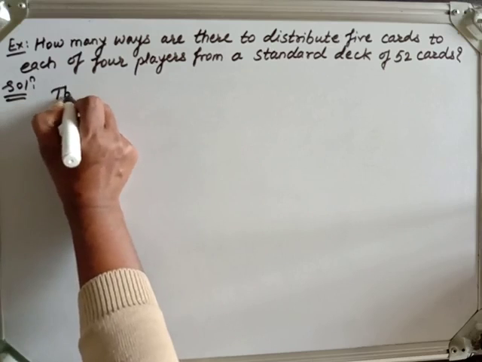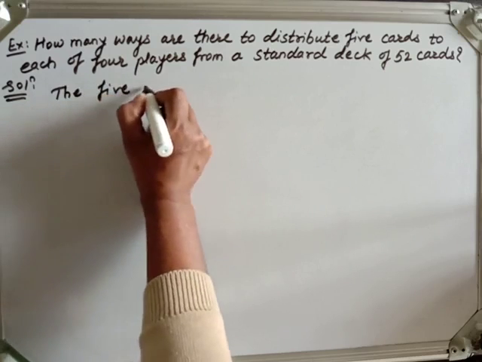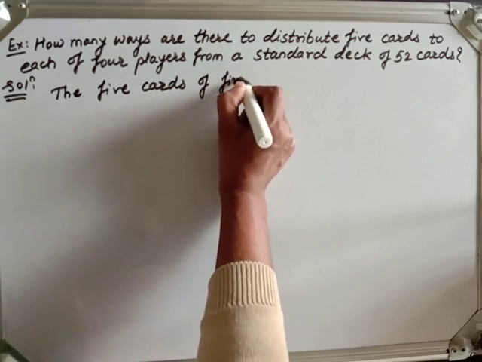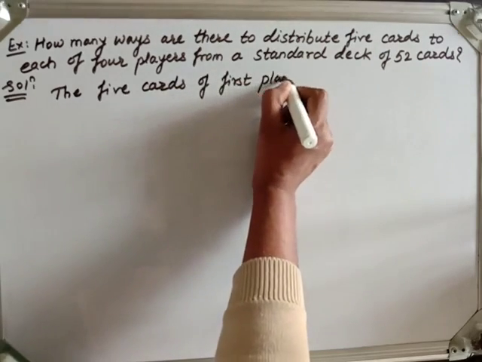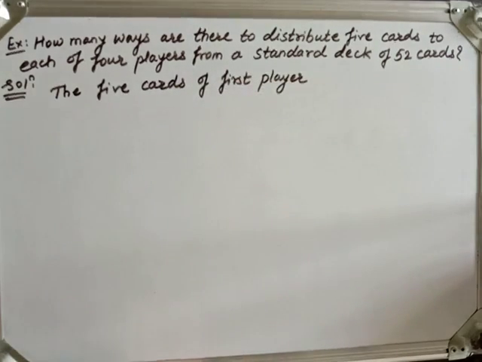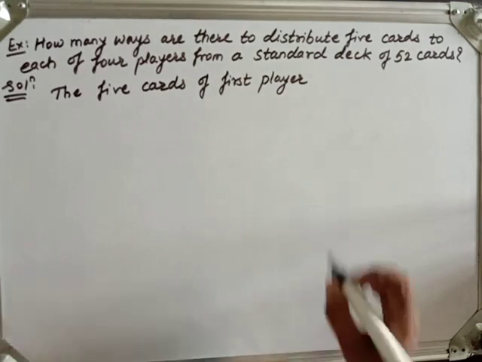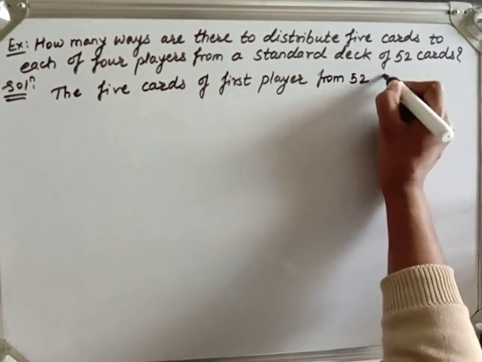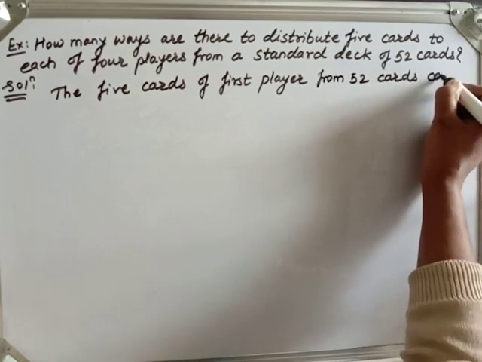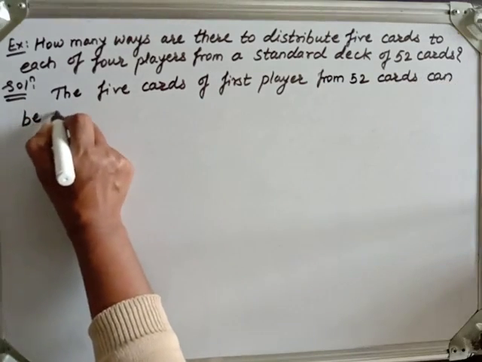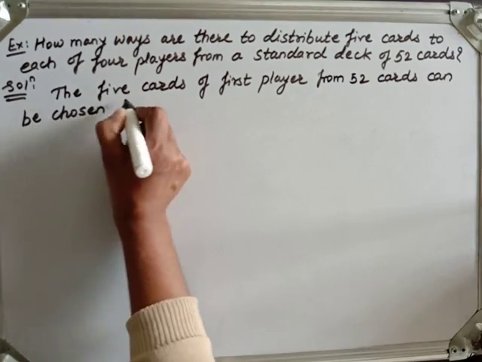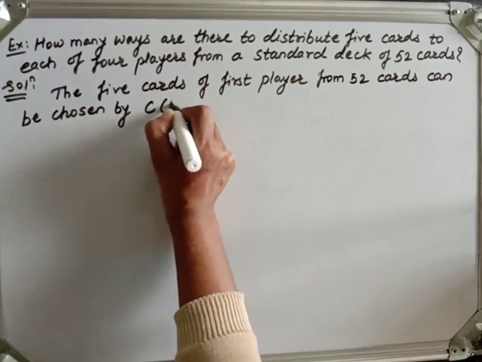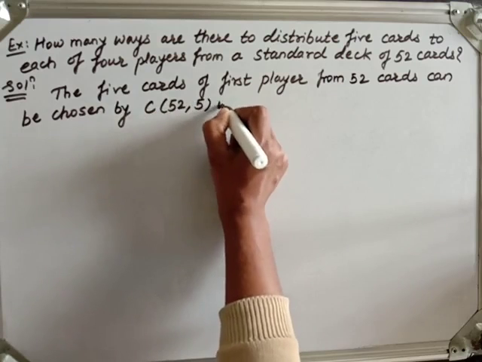We can say the answer: the 5 cards of the first player from 52 cards can be chosen in C(52,5) ways.